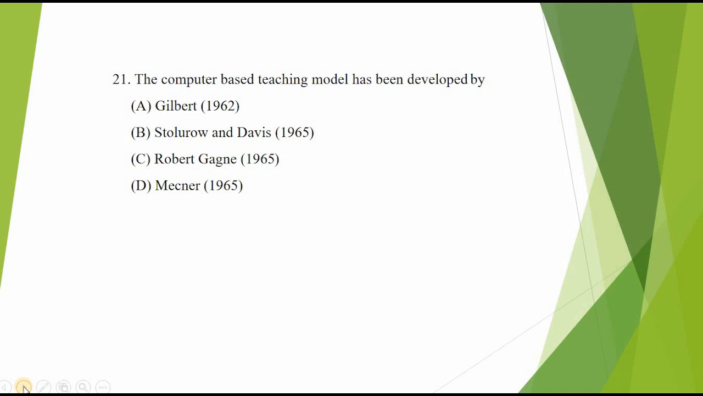Computer-assisted instruction is one where use of the computer as a highly adaptive teaching machine weakens the distinction between software and hardware. This type of instructional module was developed by Stoluro and Davis, 1965. So, the correct option is B.